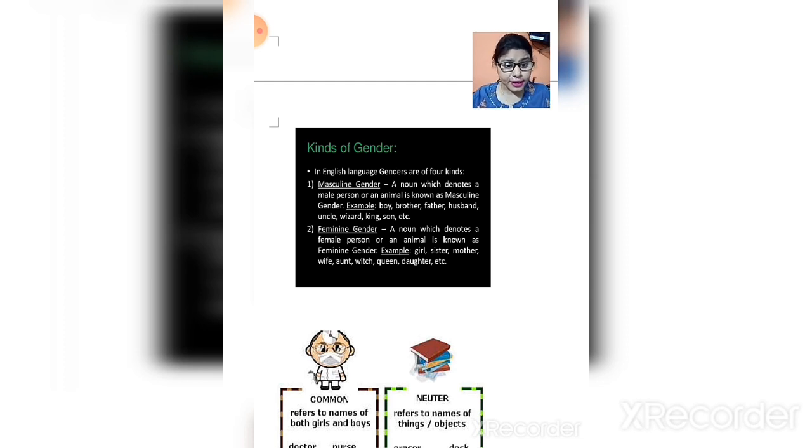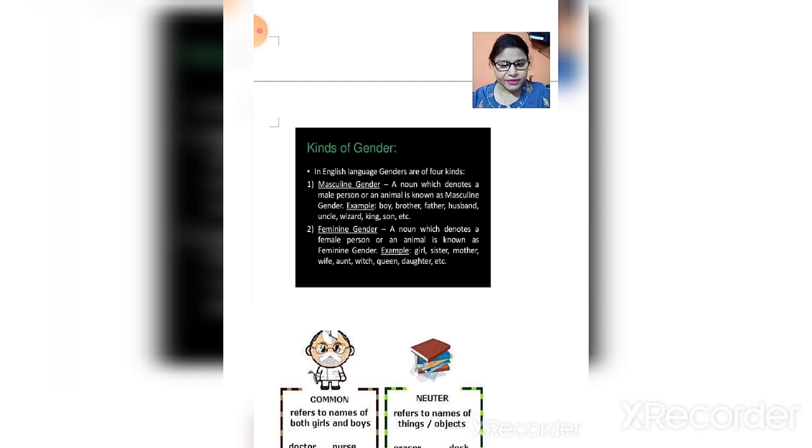What is feminine gender now? Feminine gender is that type of gender with the help of which we come to know about a female person or a female animal. Clear? So it is a noun which denotes a female person or female animals.